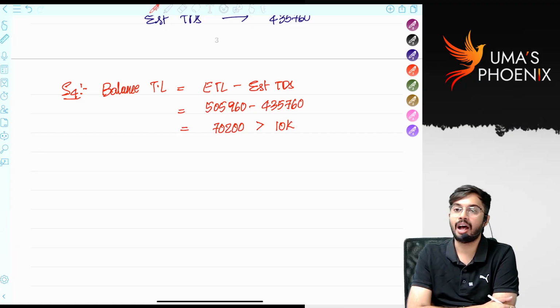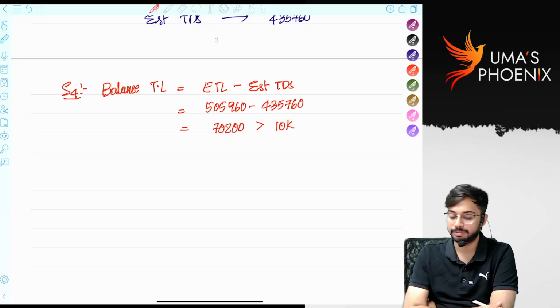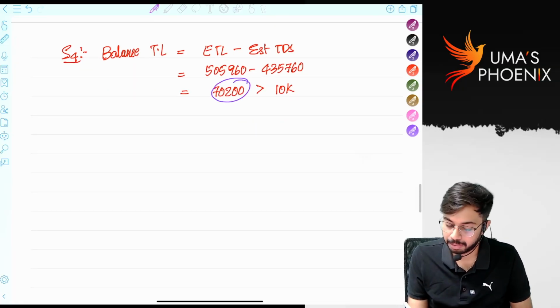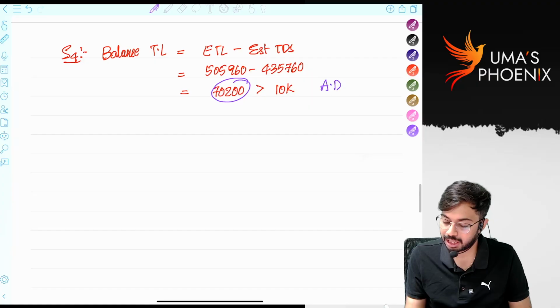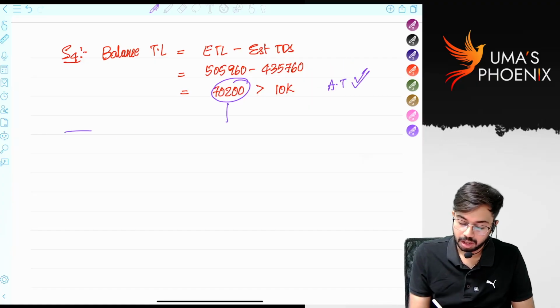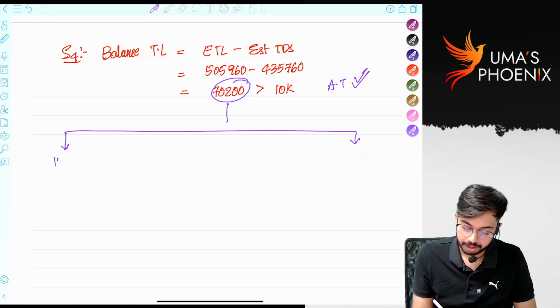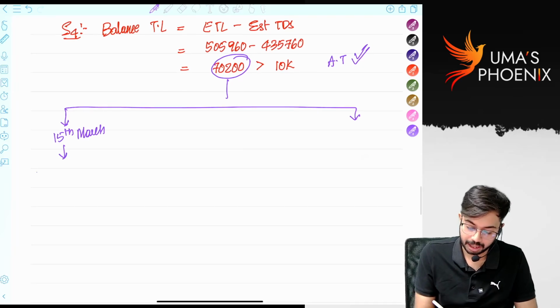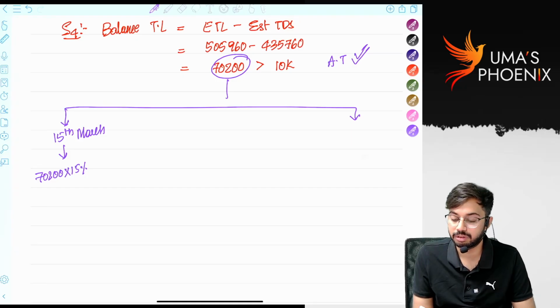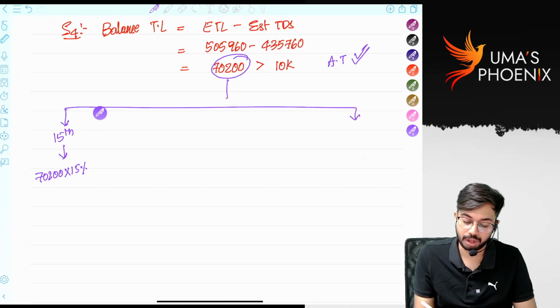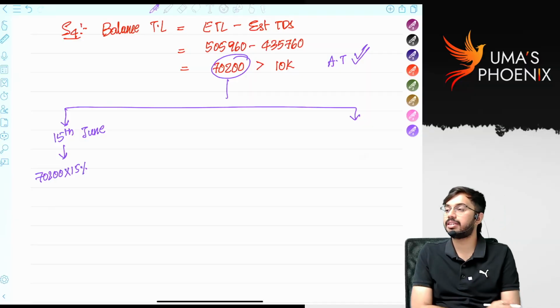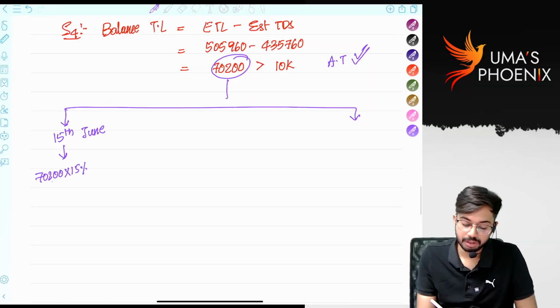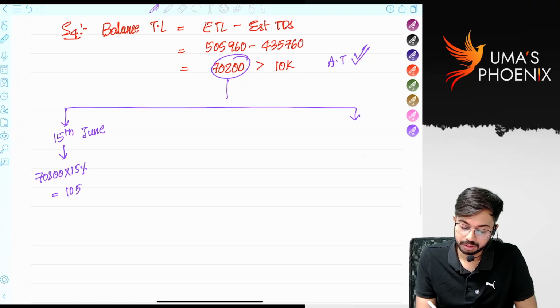Is it clear? Are you able to practically understand the situation? Now, advance tax is applicable, right? Advance tax provisions are applicable. On or before 15th June, how much advance tax is required to be paid? 15%, correct? 70,200 into 15%. How much advance tax is required to be paid? 10,530.